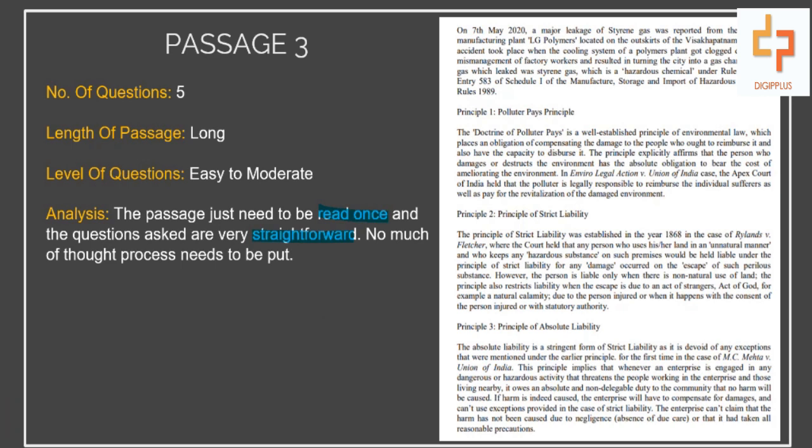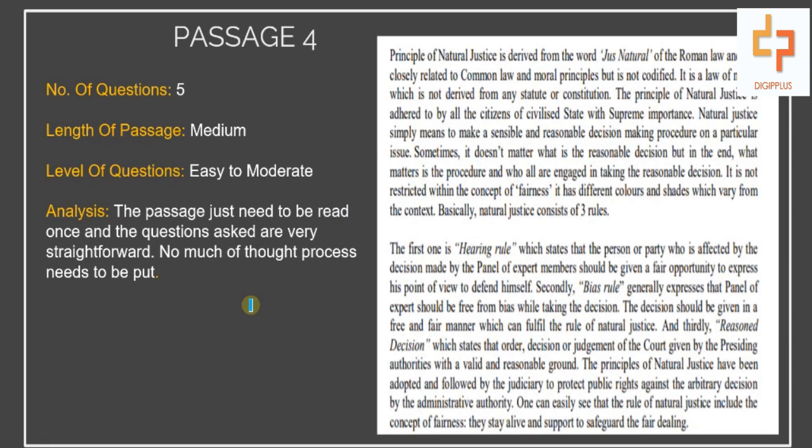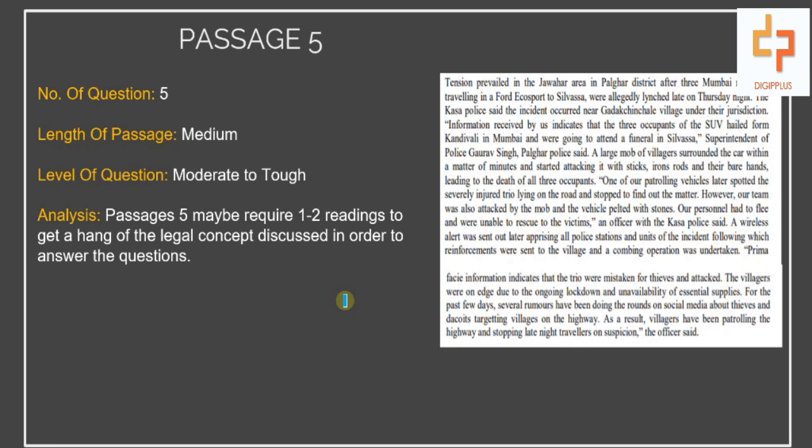Now we have our other passage, that is passage number 4, which had 5 questions. The length of the passage is considered to be medium, and the level of the questions put forward ranged from easy to moderate. Again, this passage needed to be read once and carefully, and there were straightforward questions and no extra effort was required.